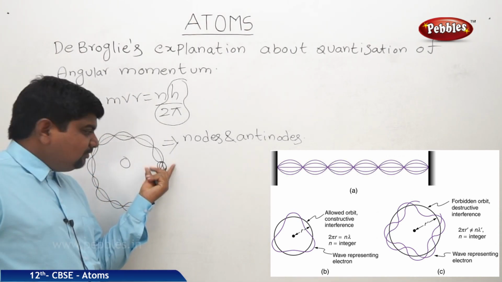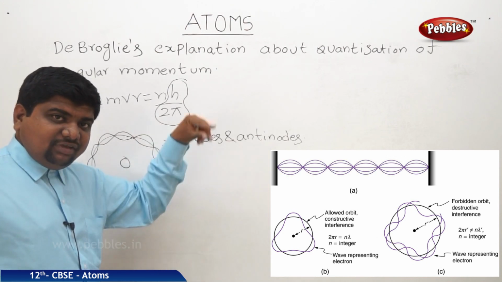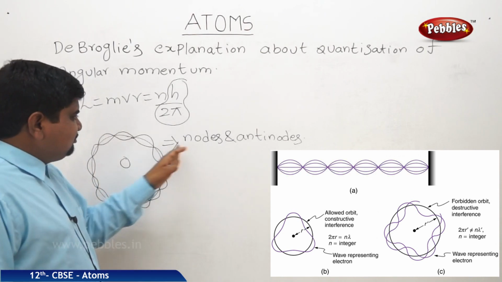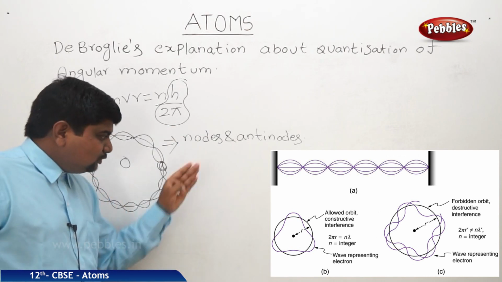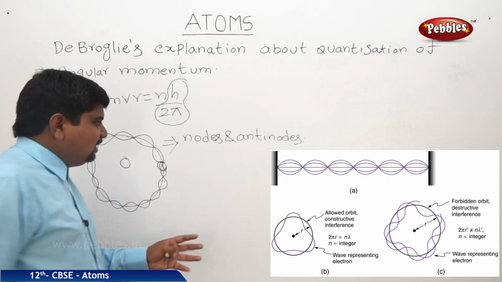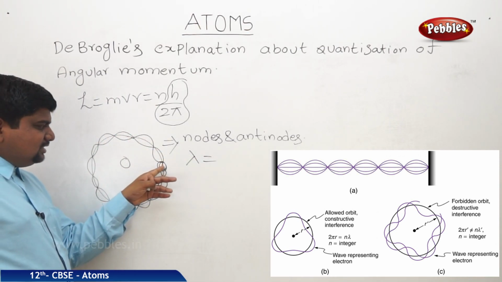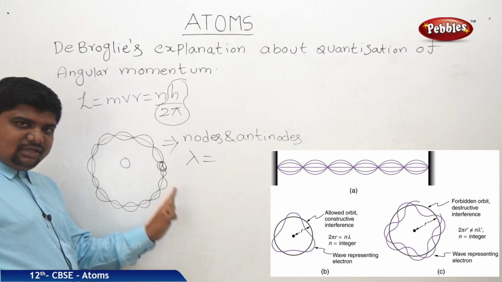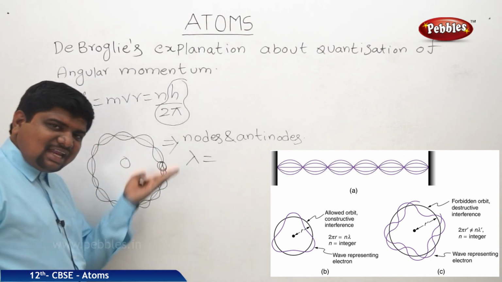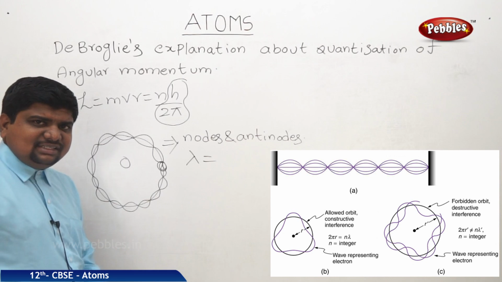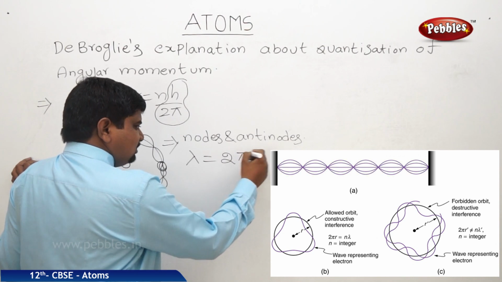So the electron revolving around the nucleus in its own circular orbit will act like a point wave source. Wavelengths will be formed as a combination of nodes and antinodes. If these do not exist, those wavelengths suddenly drop to 0. What is the symbol of the wavelength? Lambda. So if you see this, the distance travelled by a wave along the circumference of the circle is nothing but the wavelength. Wavelength is nothing but the distance travelled by a wave without losing its energy. So we can write lambda is equal to the circumference of the circle.